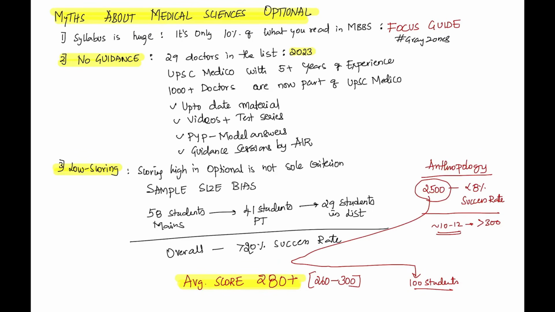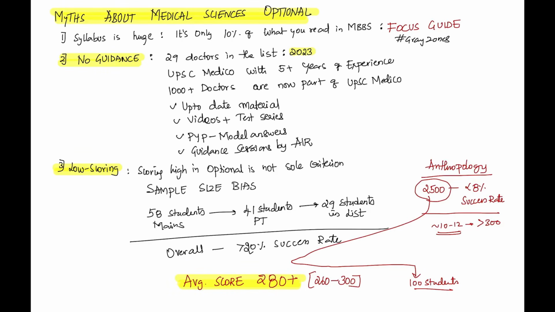I want to tell you, 9 out of 10 medical students who crack UPSC choose medical science as their optional. It's a hard known fact. Very rarely, 2 out of 10 students crack it from anthro or history or sociology or geography. It's their personal choice. I'm not discouraging that. I'm not saying that 0 students crack from other optionals. I am of the opinion that if a doctor is given time and proper coaching, he can even crack it with mathematics. Okay, I'm proud that we have that IQ.